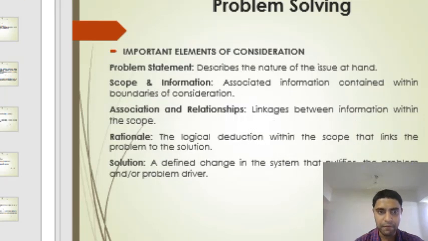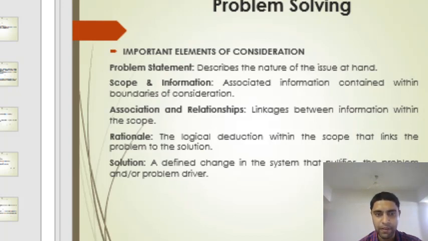Next, we will see the important elements of problem solving. The first is the problem statement. We have to give the problem statement for the business analytics. Any type of problem can be solved in business analytics. So the problem statement is a statement which describes the nature of the issue at hand. It will describe what the problem is and how we can solve that problem. That is called the problem statement.